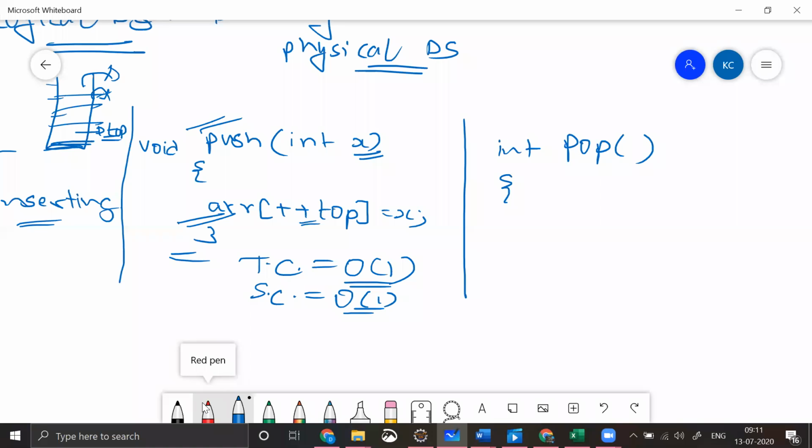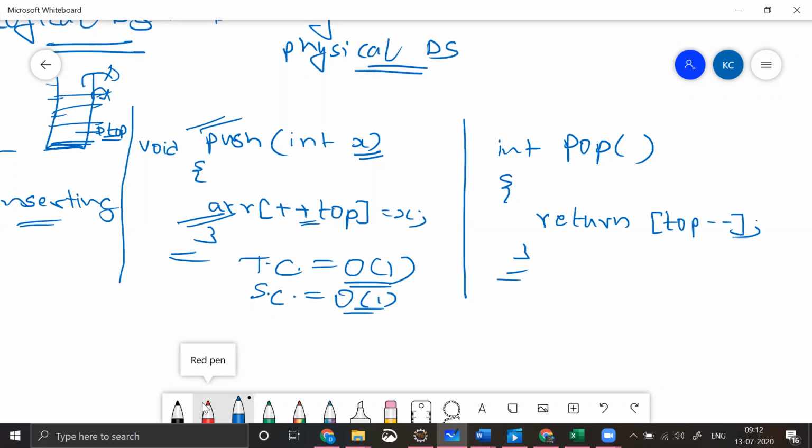That is the top element. So what you're trying to pop, you say return top minus minus. That's it. This is a simple implementation of a pop case.